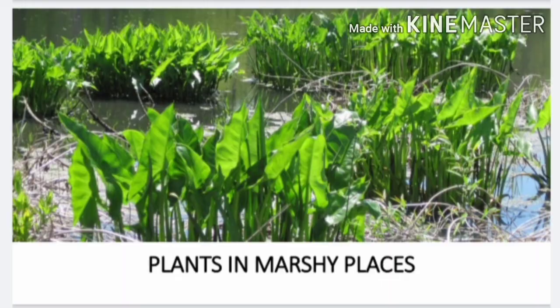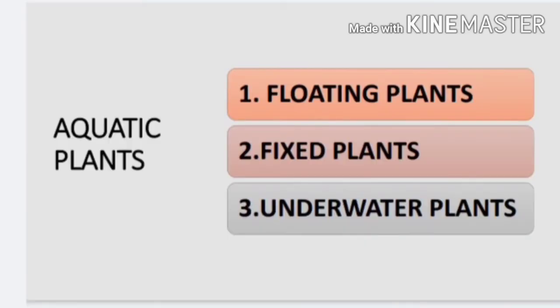All right, students? Now let's start our topic, aquatic plants. So students, what is aquatic? The word aquatic, what comes to your mind? It should be related to water, right? The plants that grow in water are called aquatic plants. There are three types of aquatic plants: floating plants, fixed plants, and underwater plants.